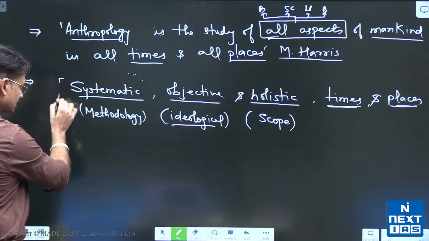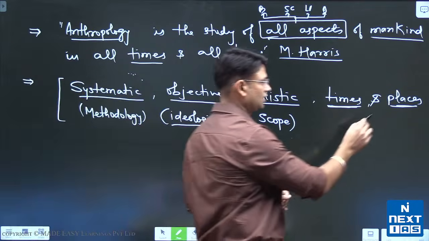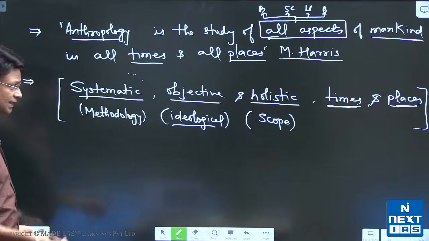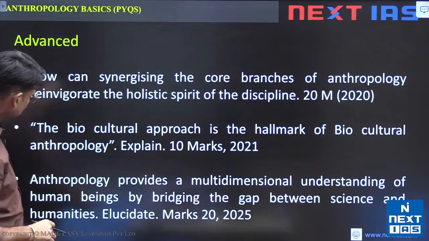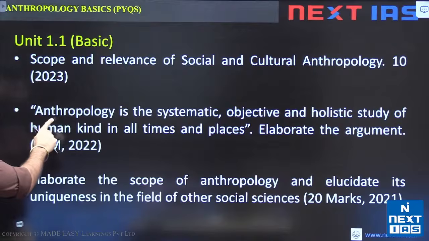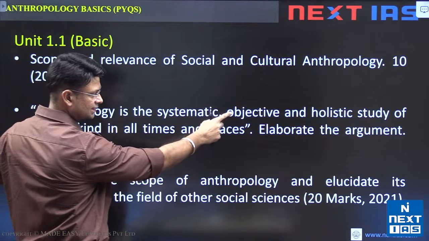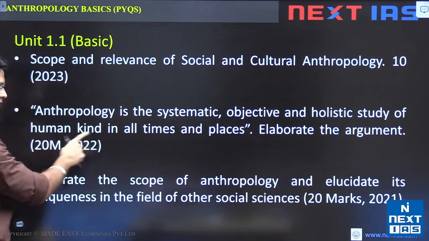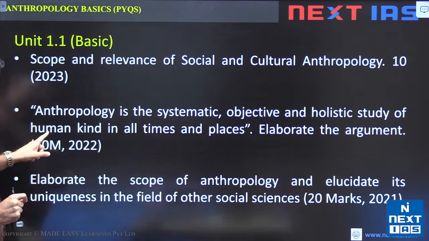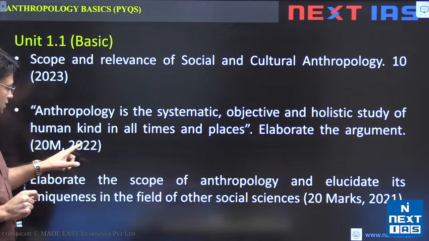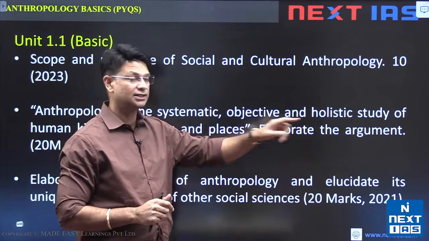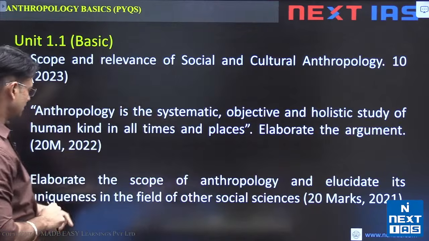Now if you just look at this definition, I would ask you to ponder over the question that I have given in the very beginning, right? So this is the question. Anthropology is the systematic, objective and holistic study of humankind in all times and places. This definition was asked in 2022 for 20 marks, and the examiner asked you to elaborate the argument, how anthropology studies.